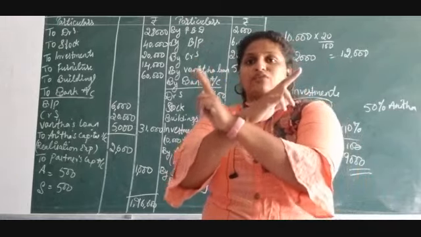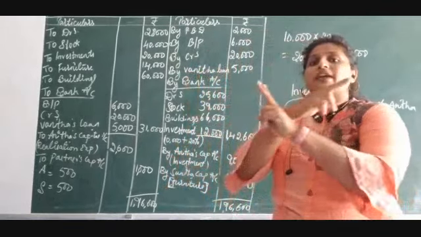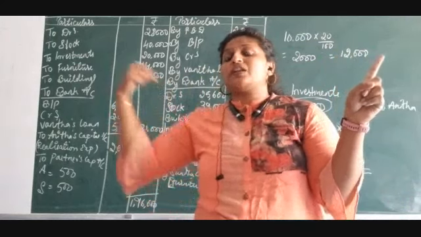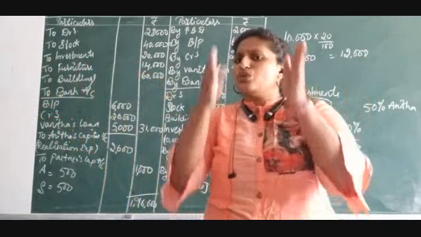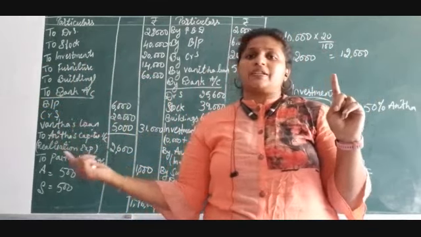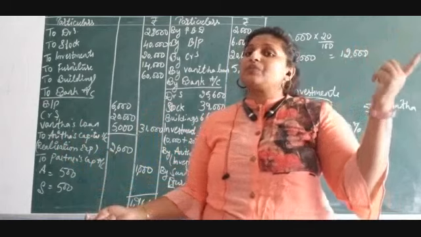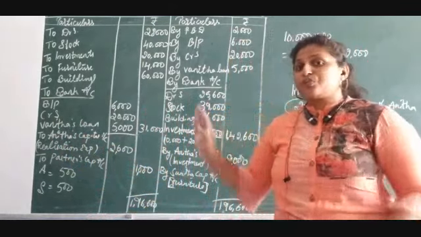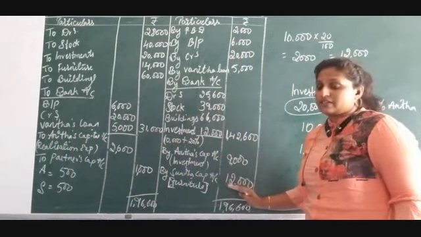As I told you, X form. It will always be in the X form. Once it appears on the debit side, in the other account it will appear on the credit side. Nowhere will it appear on the same side. Debit side means in the other account it will be credit. Here it is credit means there it will be debit. That is the logic you have to follow here. I hope you have understood this particular thing.